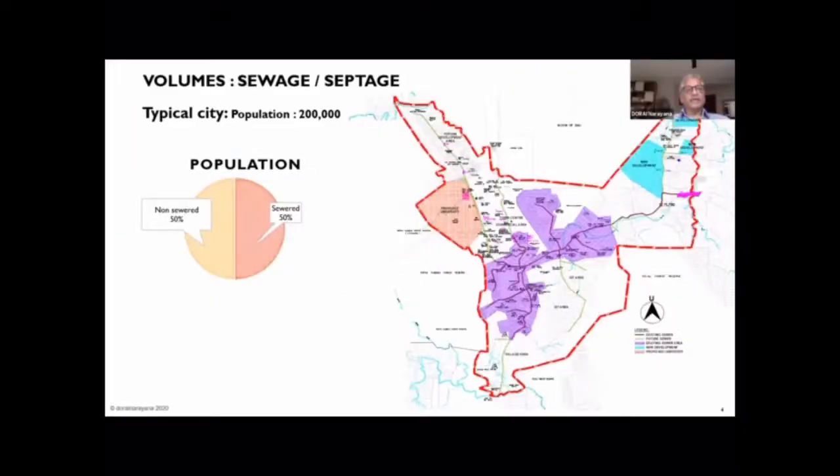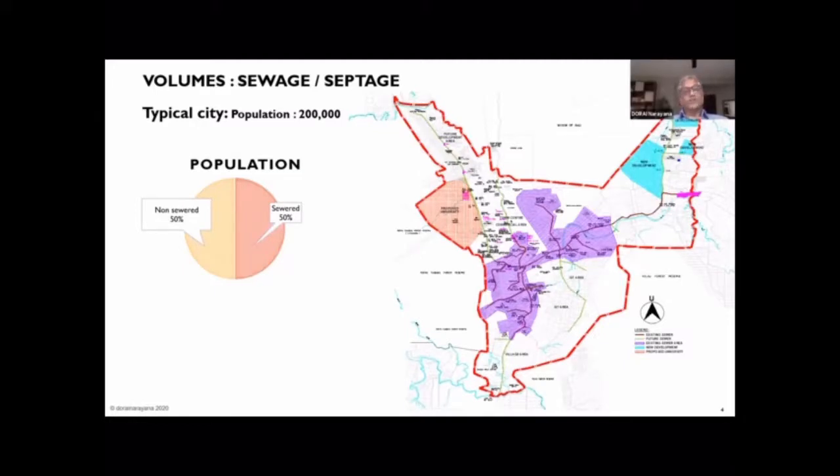A city, a typical city, let's say a population of 2 lakh, and we have the sewered population about 50%, which is about 1 lakh, and the remaining non-sewered population, which is about another 1 lakh. So it's half and half, right? And assuming the sludge from all these facilities, all these containments are being brought to the treatment plant, and all the sewers are bringing the sewage.